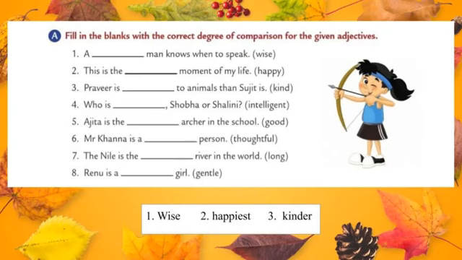And the third one, Pravir is dash to animals than Sujit is. The given adjective is kinder. When we compare two things or two persons, it is known as comparative degree.